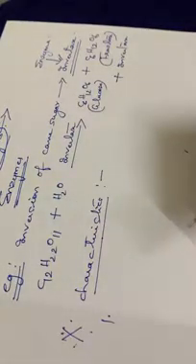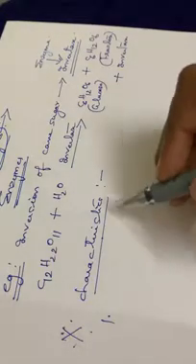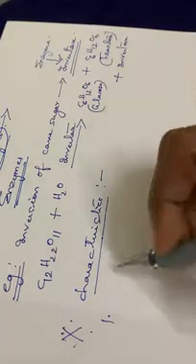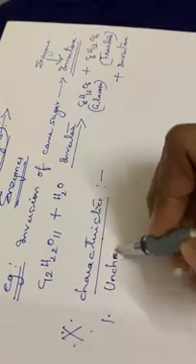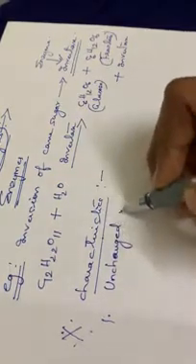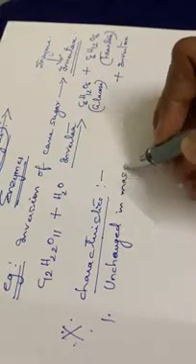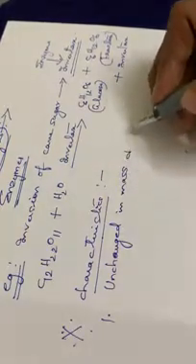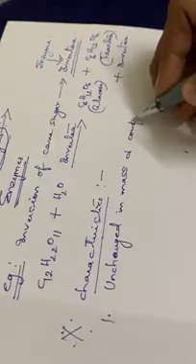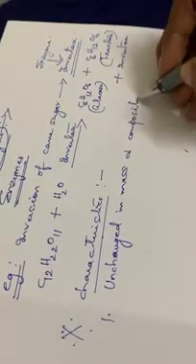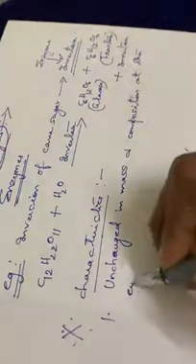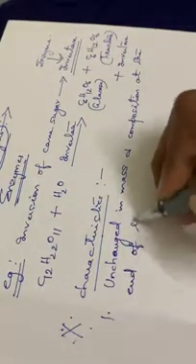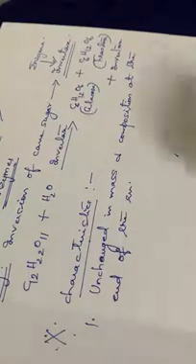So the characteristics or criteria for catalysis: a catalyst should remain unchanged in mass and composition at the end of the reaction.